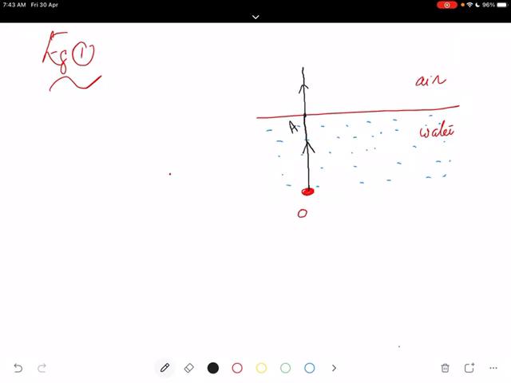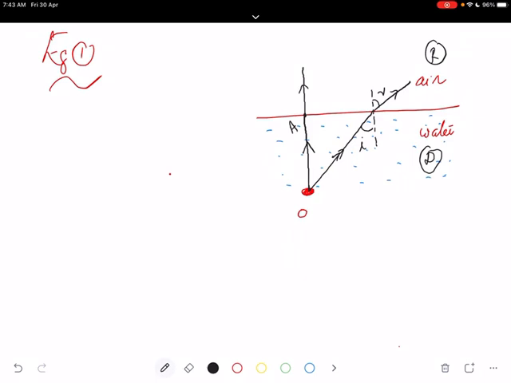Another ray of light from the object, say the coin, is reaching the interface. Second ray, I am marking here. And this is the point here, the normal. And you know, water is a denser medium and air is a rarer medium. Therefore, the ray bends away from the normal. This is the angle of incidence, and this is the angle of refraction.